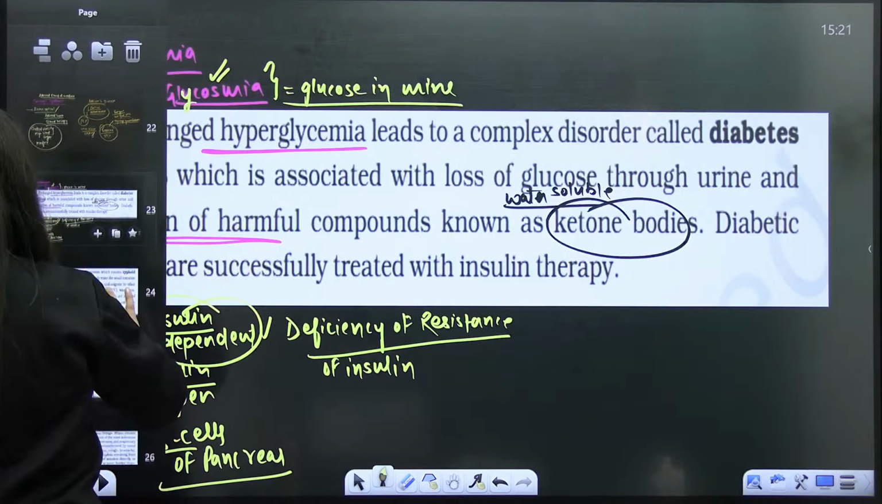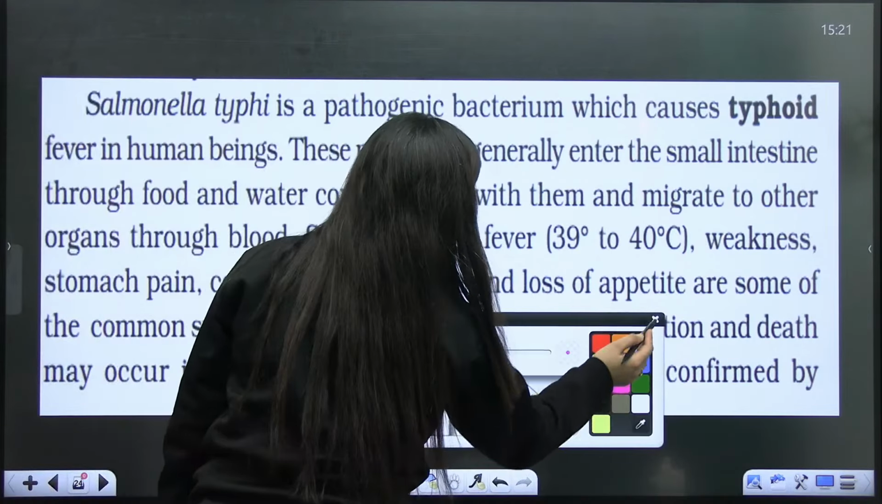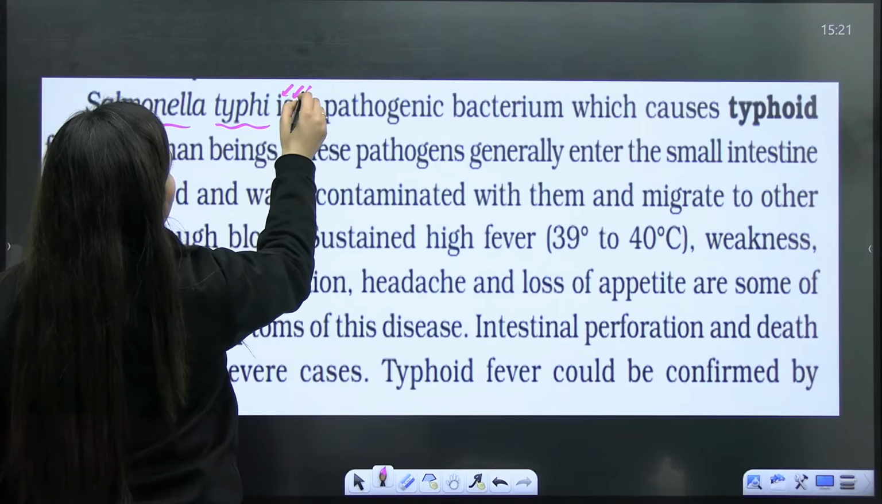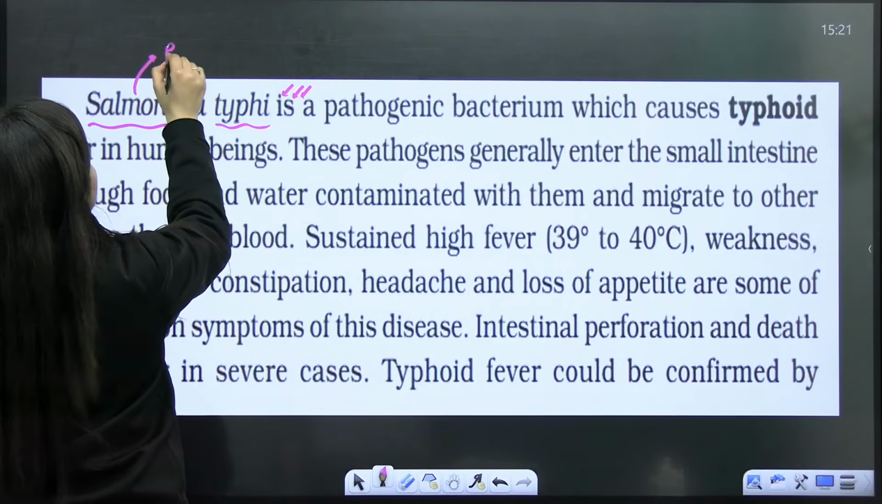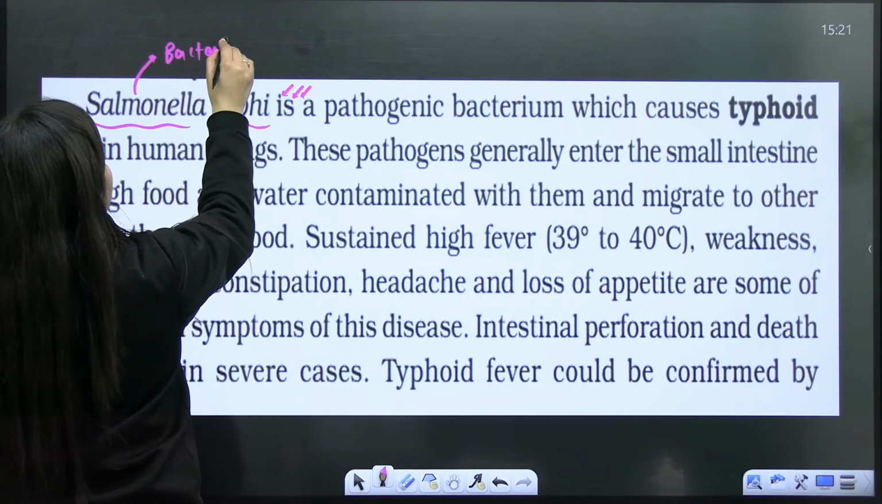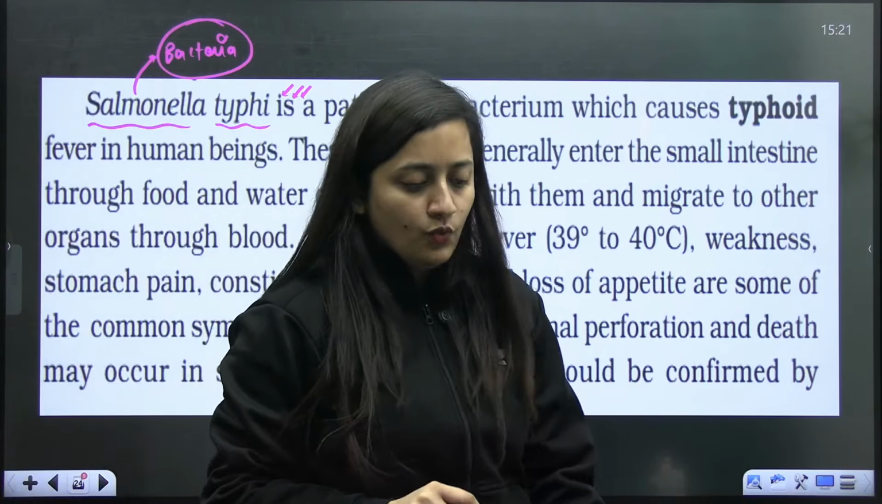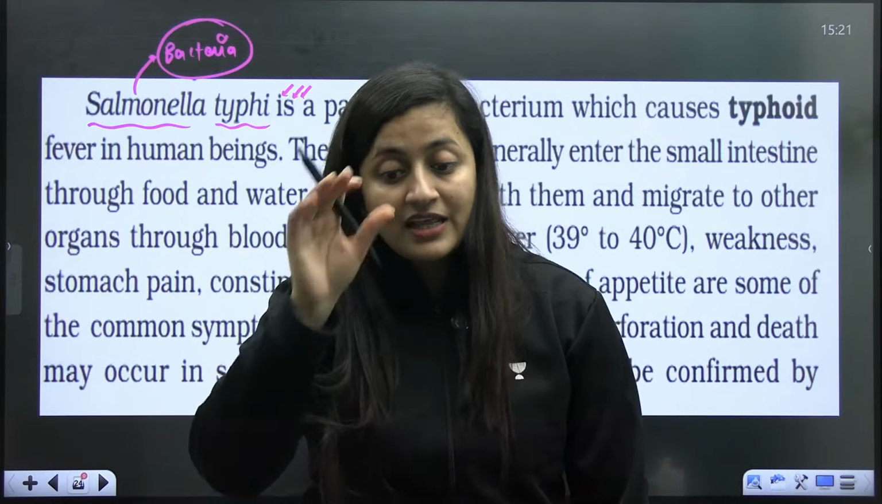Okay, next. So next is from human health and disease. Salmonella typhi, this is the bacteria. It causes what? It causes typhoid, right? Salmonella typhi is a bacteria that will cause the typhoid. Is that clear? So it is Salmonella typhi.